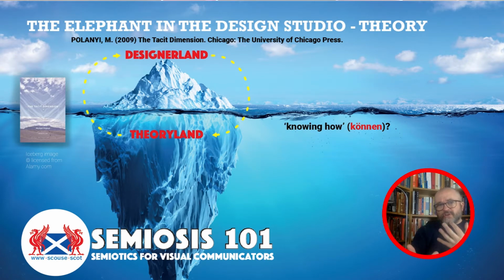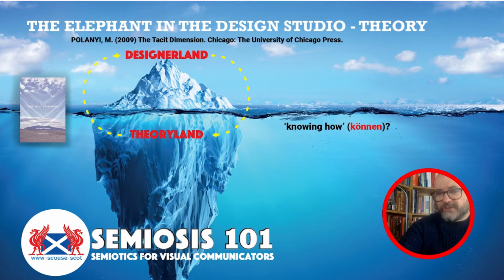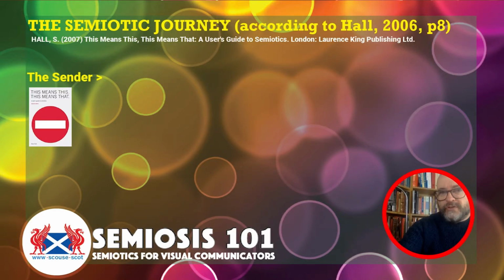But in the real world of designer land, out in the real commercial world, and theory land, which is seen to be more academic, there seems to be a split between these two areas, because in design we haven't got the theoretical legacy of hundreds and hundreds of years worth of theory underpinning design, even though we do, but we borrow design theory from other theories. So I'm just going to come on to an important one here, which is semiotics, and that's what the focus of all the videos is going to be about.